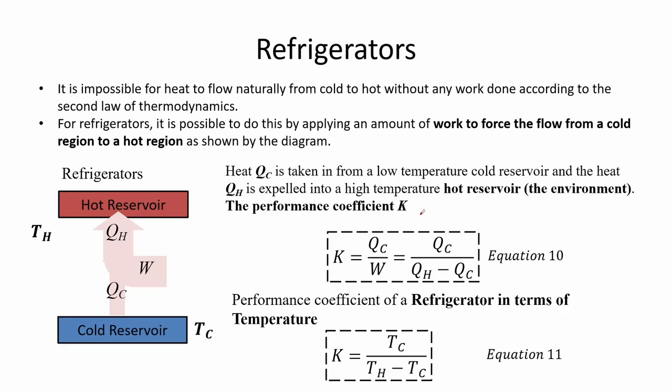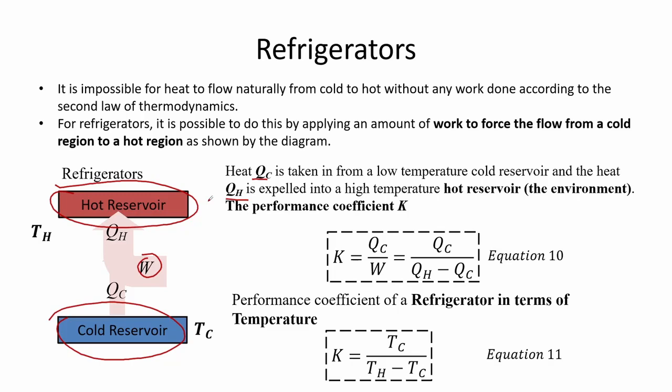Refrigerators are reverse heat engines where we force heat to move from a cold region to a hot region by applying work. We know that it is impossible for heat to flow naturally from cold to hot without any work done according to the second law of thermodynamics. So for refrigeration, we apply a certain amount of work to force this flow as shown by the diagram here. Heat QC is taken in from a low temperature cold reservoir and the heat QH is expelled into a high temperature hot reservoir or the environment.